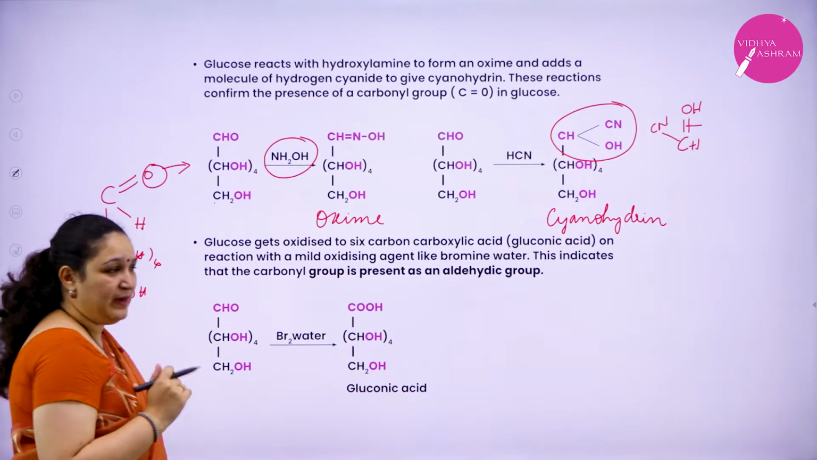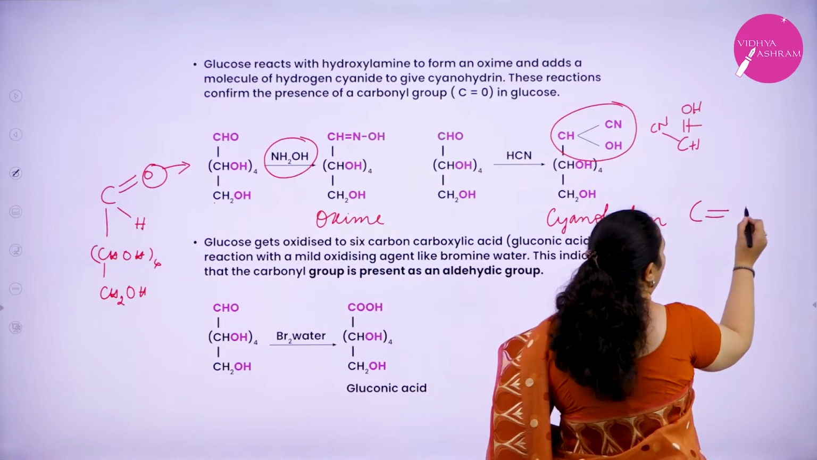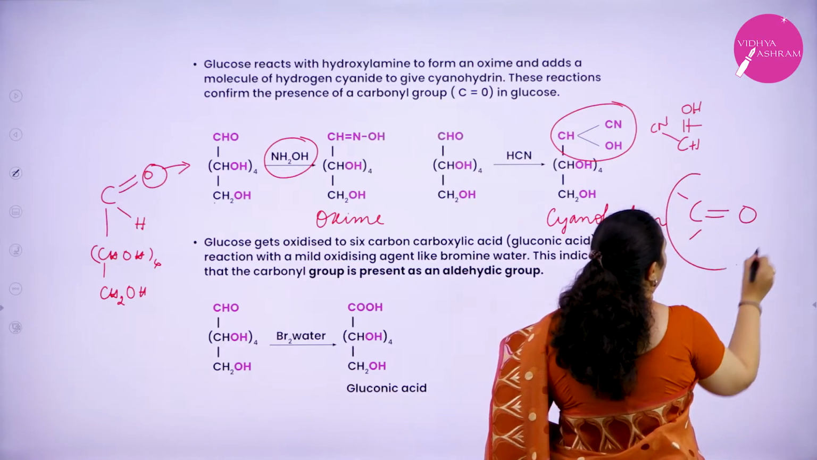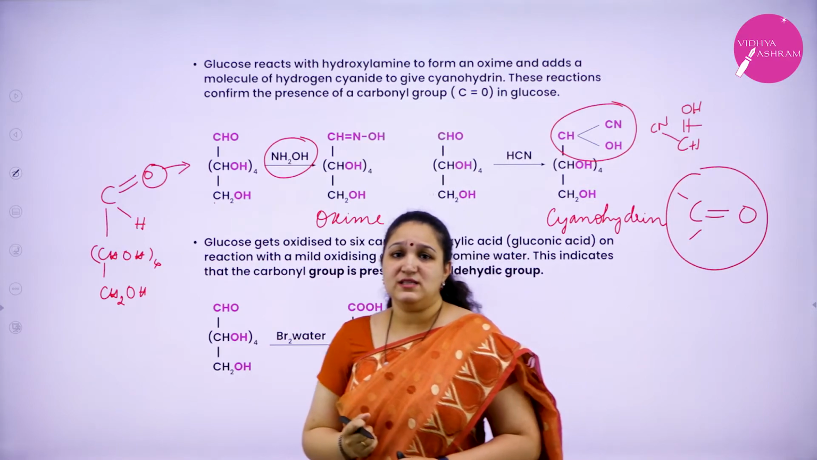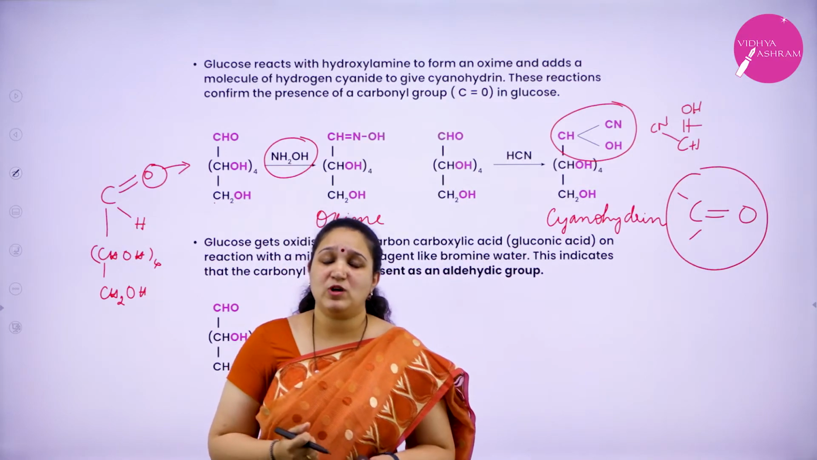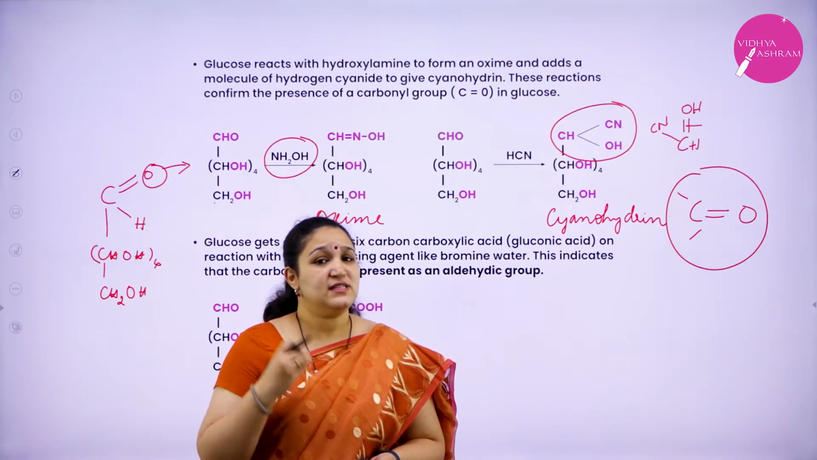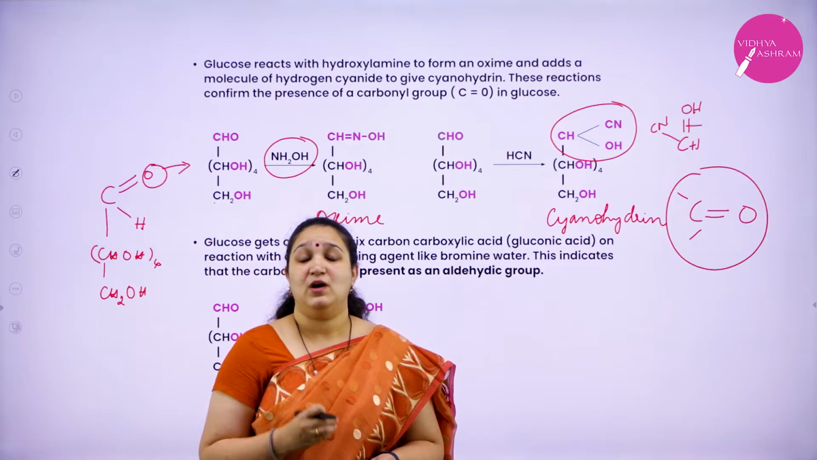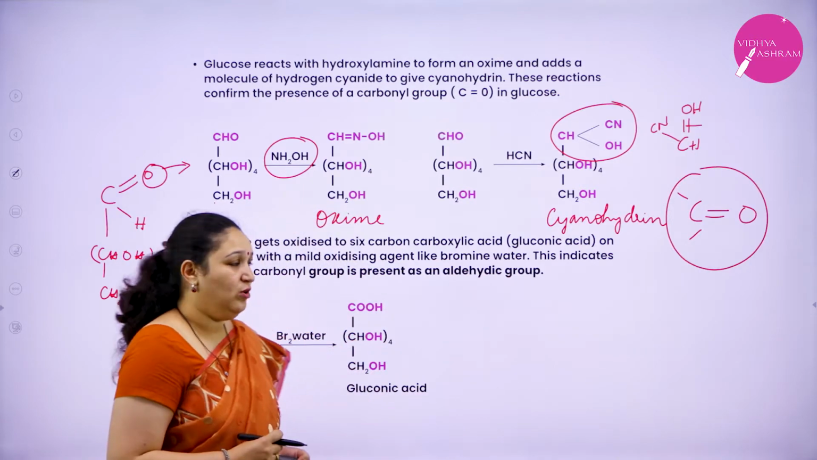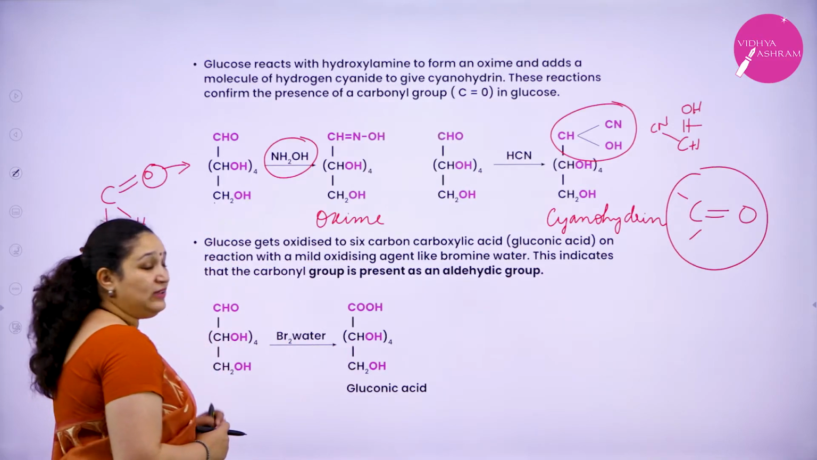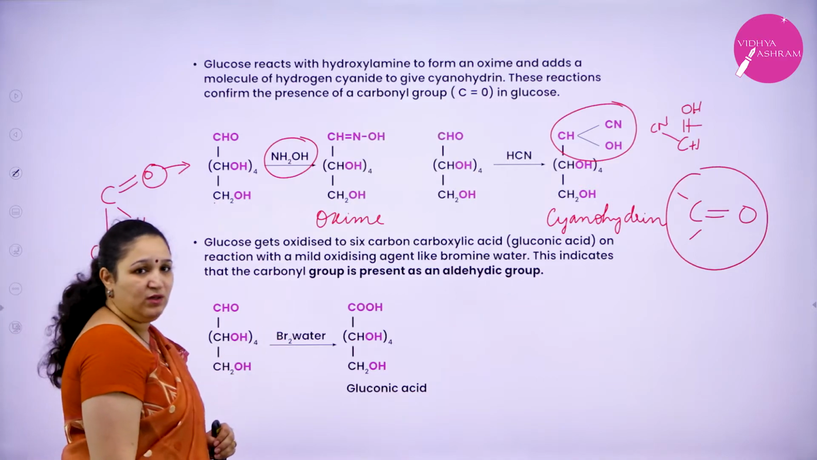This reaction predicted that the glucose molecule has a carbonyl group. The carbonyl group is present in aldehydes, ketones, carboxylic acids, etc. This reaction just told us there is a carbonyl group, but which exact functional group is present, we did not get to know. That we understood only when glucose was treated with bromine water.